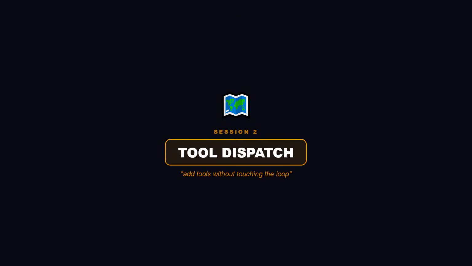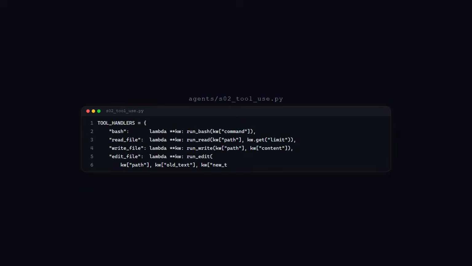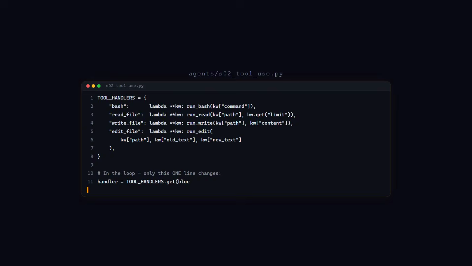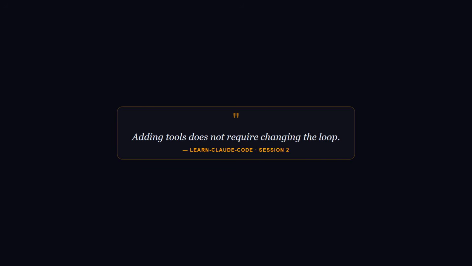Session 2. Here's the pattern. 1 dictionary. Keys are tool names. Values are functions. When the model asks for a tool, we look up the name and call the function. That's it. Look at this. Bash points to run bash. Read file points to run read. Write file points to run write. Edit file points to run edit. 4 tools. 1 dispatch dictionary. Now in the loop, instead of hard-coding bash, we look up the handler. If the tool exists, we call it. If not, we send back an error. The loop itself, unchanged. Quote from the repo, adding tools does not require changing the loop. That is the whole principle of a clean harness. Your core stays small. Capabilities plug in as entries in a dict.